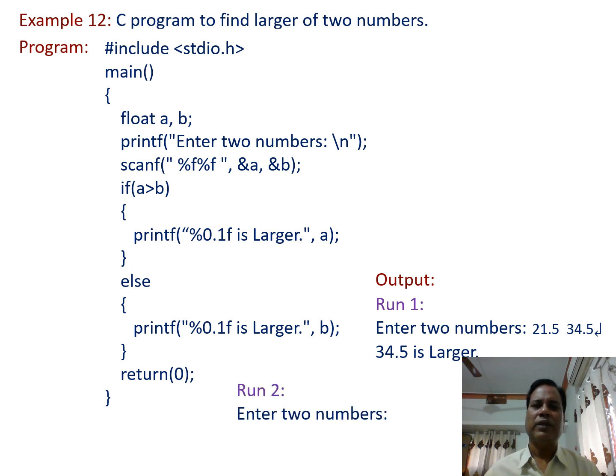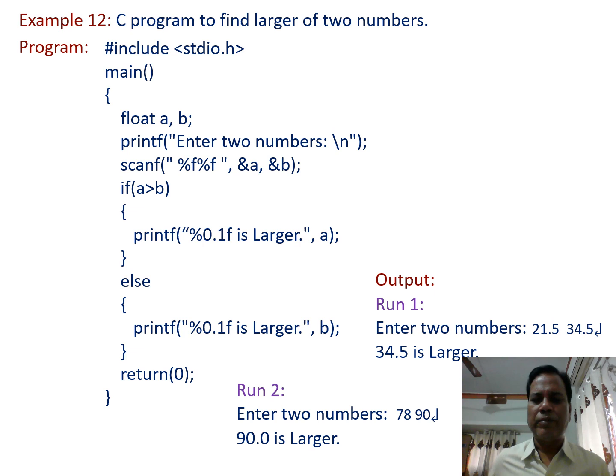Similarly, when we run the program a second time, suppose this time we enter the two numbers 78 and 90. Here we find that these are integer numbers. But when we run the program, we get the output like this one: 90.0 is larger. Here it looks like 90.0 is a float number, though we entered an integer. This is because we declared float variables, so whatever integer number is entered gets converted into a real number.